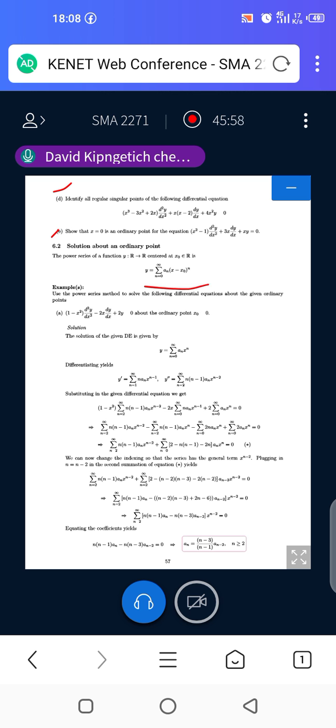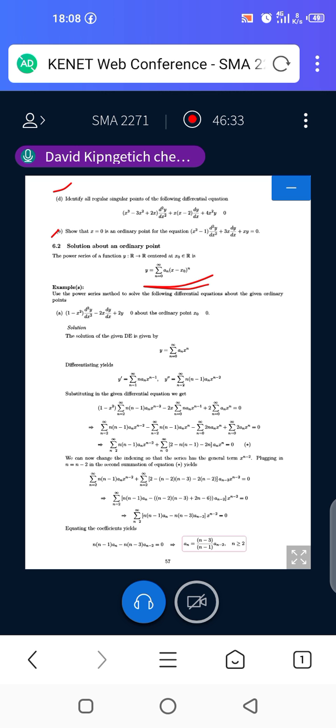For instance, this is the general form of the power series solution: y equals the summation from n equals 0 up to infinity of a_n times (x minus x naught) to power n. We can understand this better if we have a look at some examples.